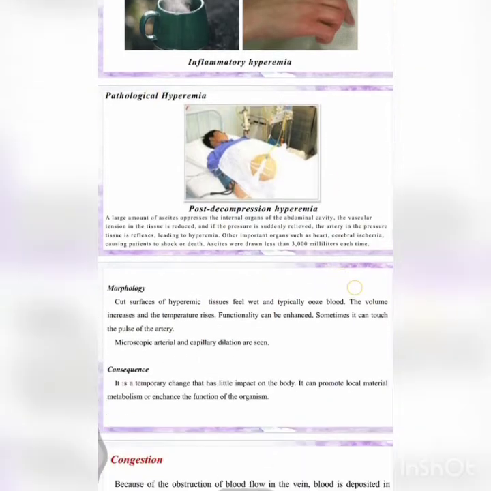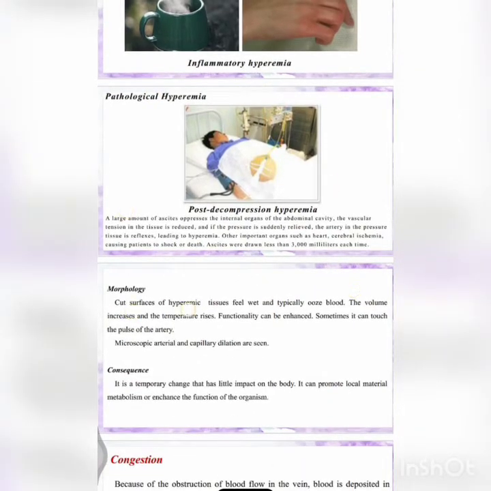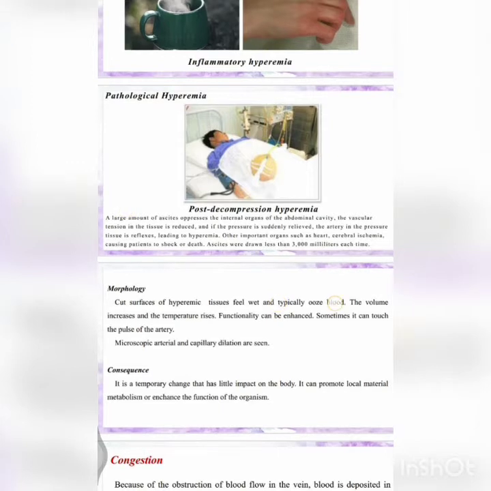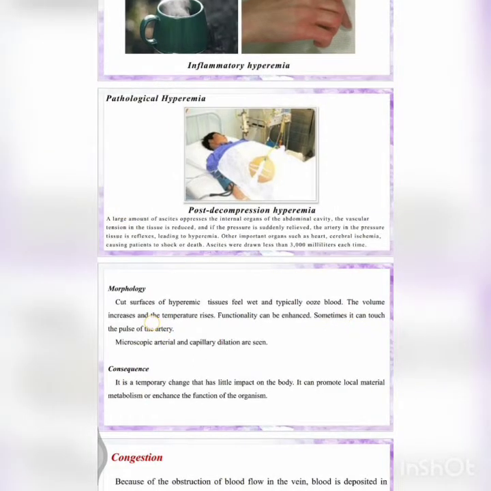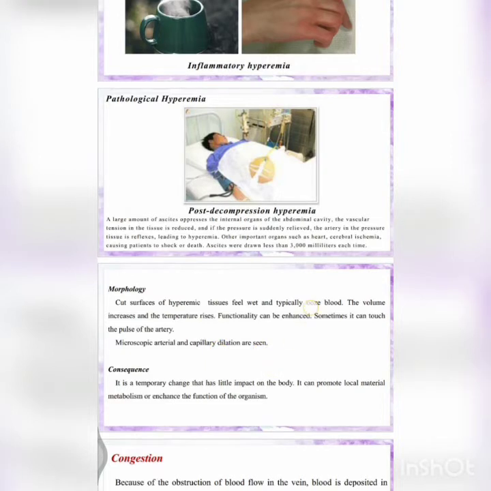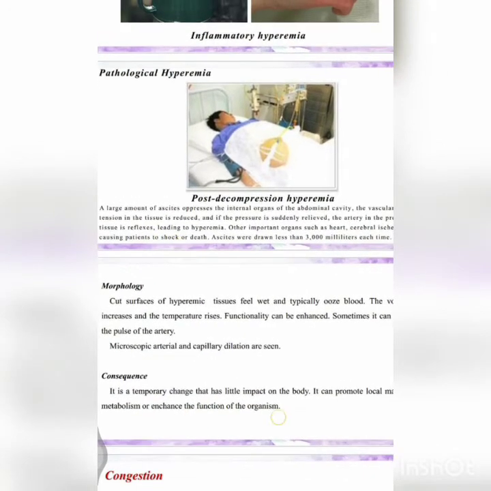Coming to the morphology, the cut surface of the hyperemic tissue feels wet and typically oozes blood because the volume increases and the temperature rises. Function can be enhanced. Sometimes we can find it by touching the pulse of the artery. Under the microscope, arterial and capillary dilation are seen. The consequence is a temporary change that has little impact on the body. It can promote local metabolism or enhance the function of the organism. So it is not such a serious one.